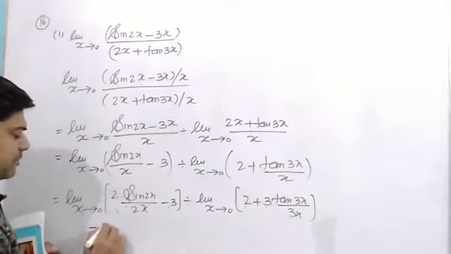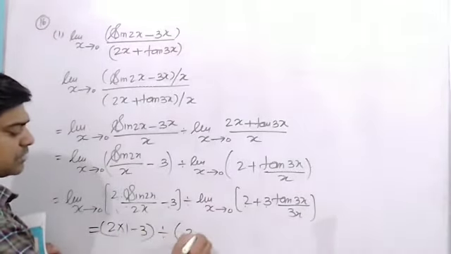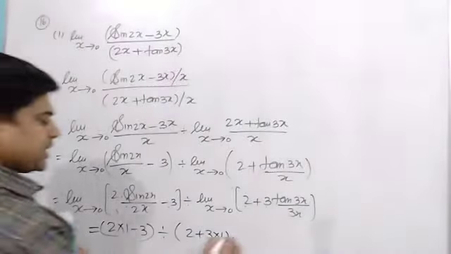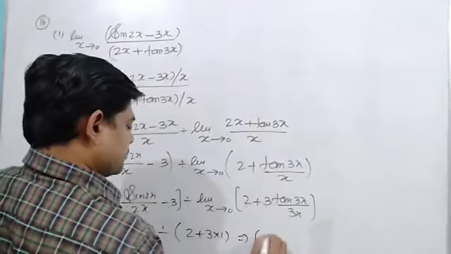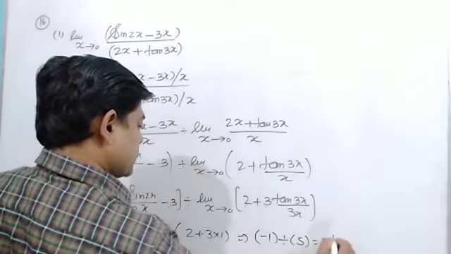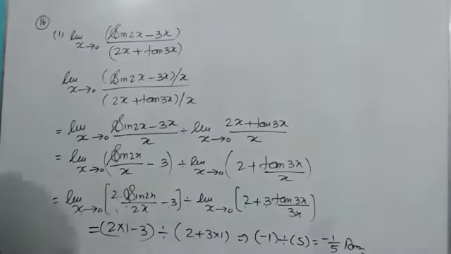So what we will have now: 2 into 1 minus 3 is divided by 2 plus 3 into 1. In other words, I can say that is minus 1 divided by 5, it is minus 1 upon 5, and that will be the result for our question.